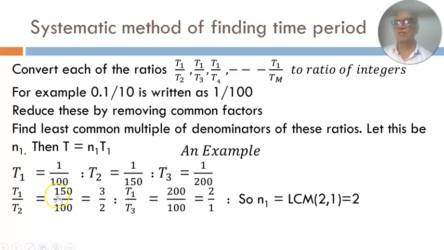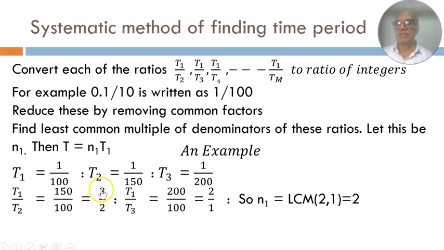Then we first obtain, say, T1 by T2, that is 150 by 100. Now you remove the common factor, so it becomes 3 by 2. Then find T1 by T3, so that is 200 by 100, so that is 2 by 1. So these are the only ratios we need to have, because we got only 3 terms here. One ratio will be T1 by T2 and the other ratio will be T1 by T3.